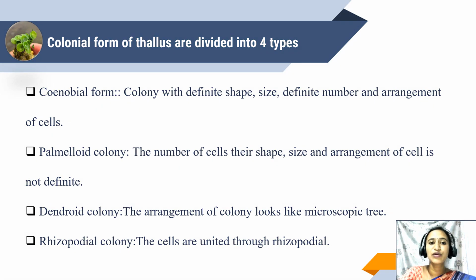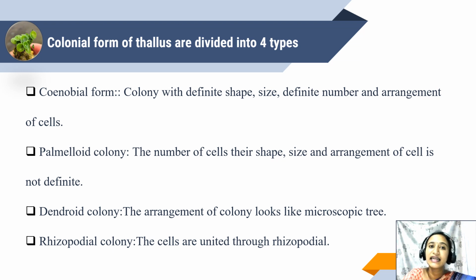Next, these colonial thalli are divided into four different types: coenobial form, palmelloid form, dendroid colonies and rhizopodial colonies. The coenobial form is algae with a definite shape, size, number and arrangement. To be frank, these forms are perfect algae. Next, palmelloid colonies are totally opposite to the coenobial form, where the number of cells, their shape, size and arrangement of cells is not definite.